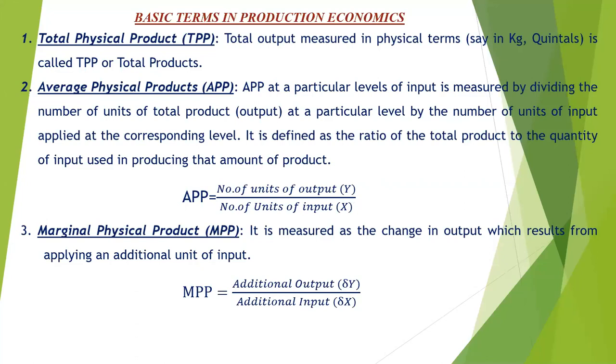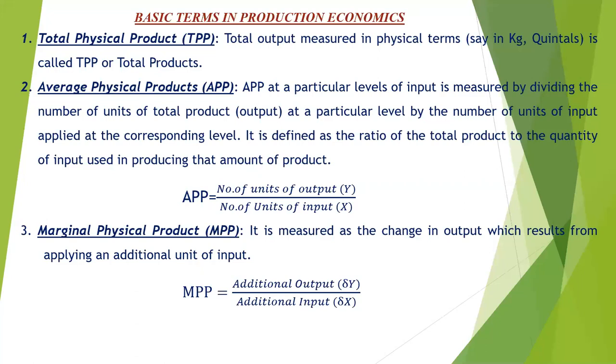Individually, generally when we are thinking about agriculture production economics, मी मागच्या क्लासमध्ये सांगितलं का that function Y is equal to function of X. When we are thinking about a single input and output, at that time the production function becomes Y is a function of X. So while calculating the average physical product, we are thinking about a single input and output.